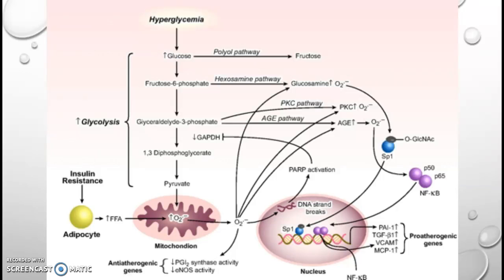Hyperglycemia is getting into the cell and causing the glucose overload in the mitochondria. When it works harder, it will produce more reactive oxygen species and will do a variety of things, such as a break in DNA, shown in this picture. It will inhibit protective mechanisms like eNOS and other pathways of oxidative stress. It will activate NFKB transcription, which will increase thrombotic environment genes. It will also increase cell proliferation and differentiation, and also increase monocyte bonding, which was what we talked about in the first slide.